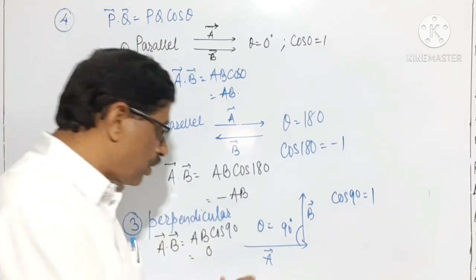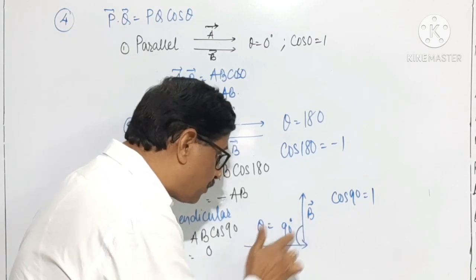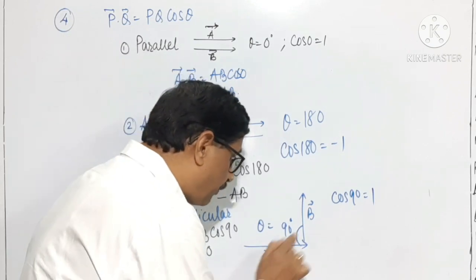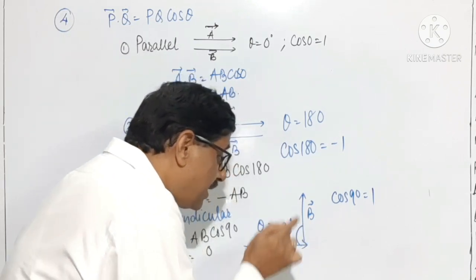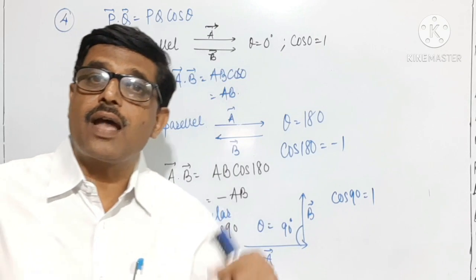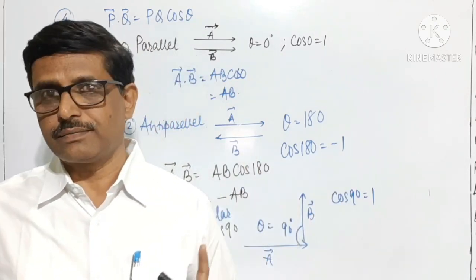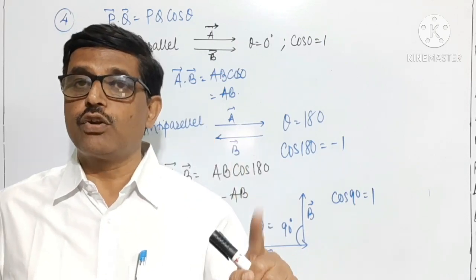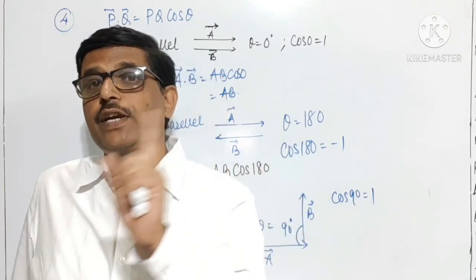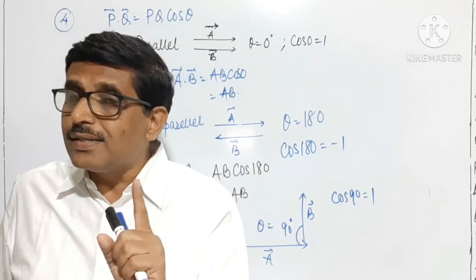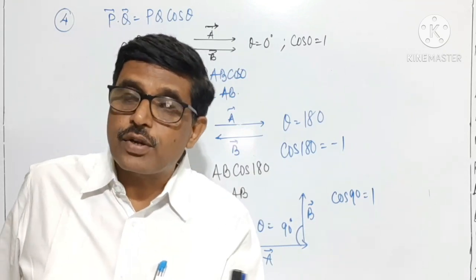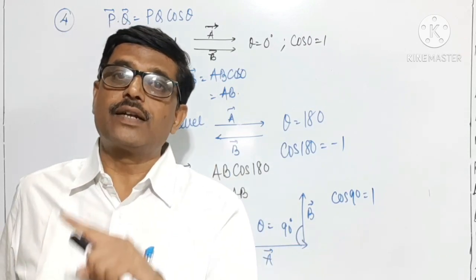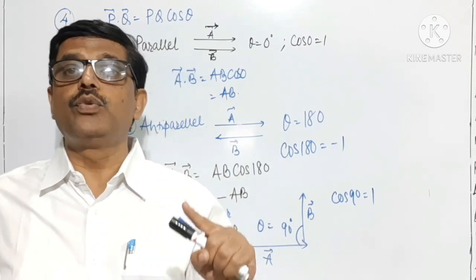The scalar product of two non-zero vectors, both the vectors are non-zero. Scalar product of two non-zero vectors is 0 if they are perpendicular to each other. Scalar product of two non-zero perpendicular vectors is 0, and the converse of this statement is also true. What is it? If the scalar product of two vectors is equal to 0, then the two vectors must be perpendicular to each other.